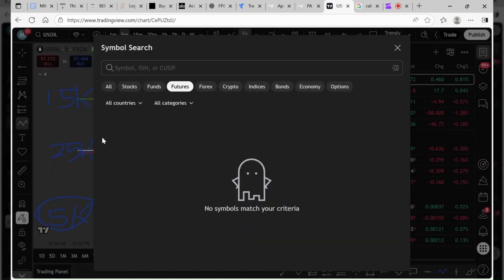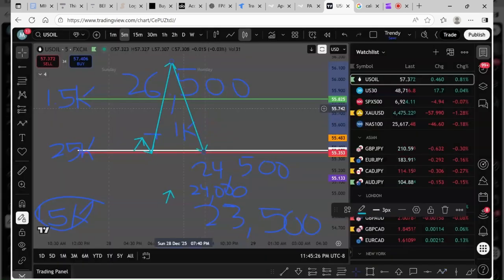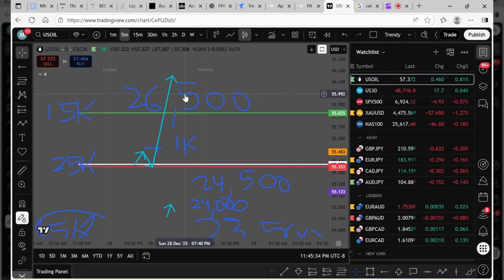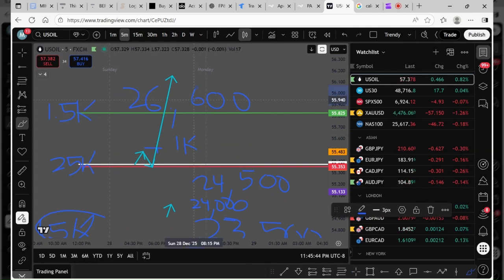Now, I will tell you this, and that's why they make you keep the buffer, right? So when you make your safety net, when you're at 26,600, because remember, you have to be $100 above, you can take a $500 withdrawal, right?